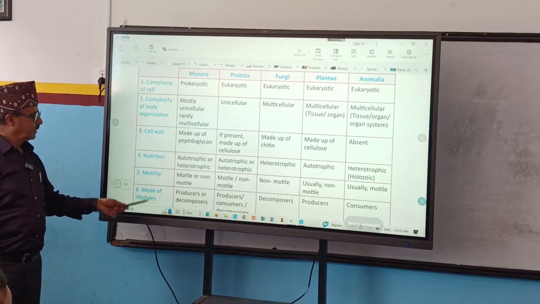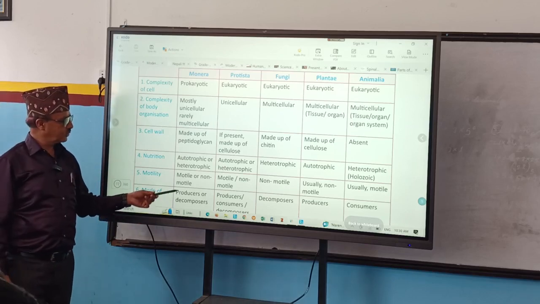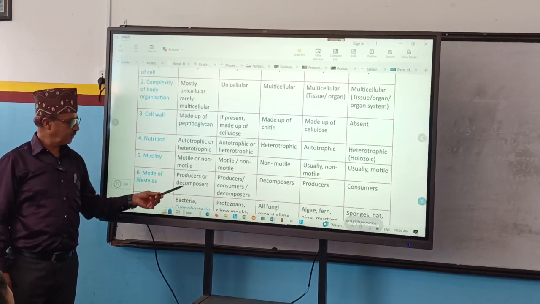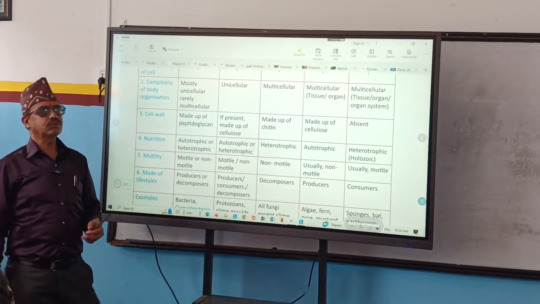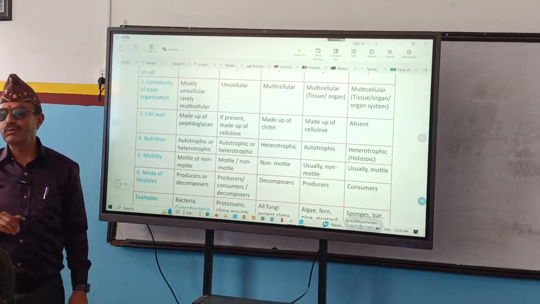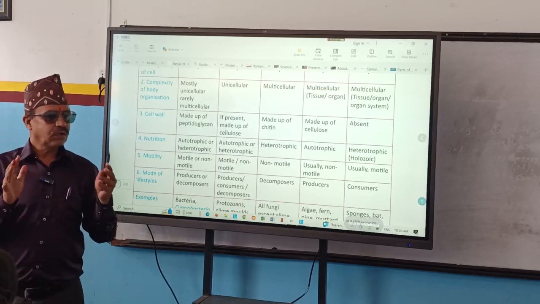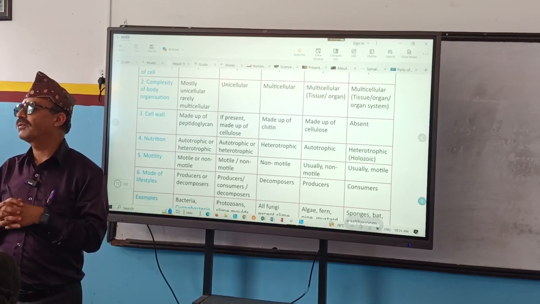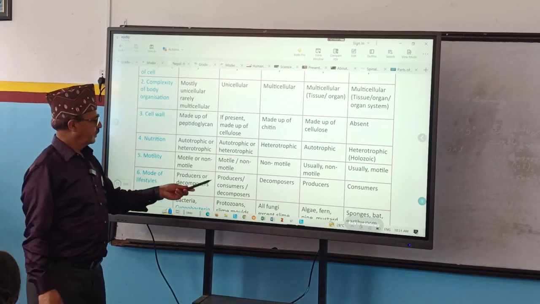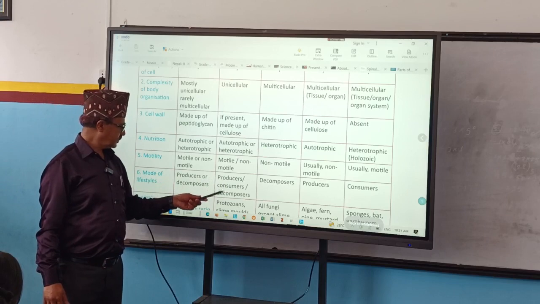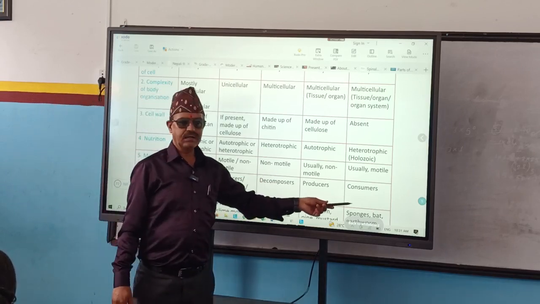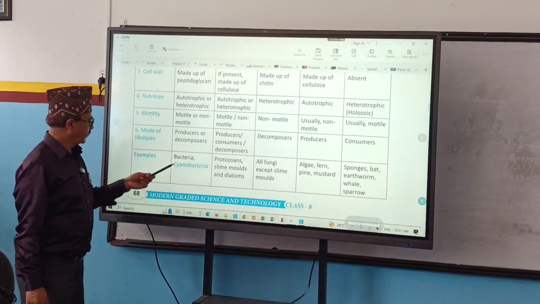What is next one? Mode of lifestyles. Mode of life means whether producer, consumer or decomposer. Okay. This Monera are either producer or decomposer. Producers, what do they do? They manufacture food. Decomposers, they convert complex food into simpler and soluble form. Okay. Next one. Producers, consumers, decomposers. They are decomposers. They are producers. They are consumers.